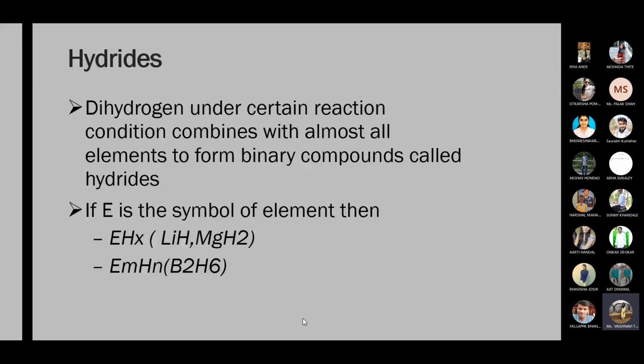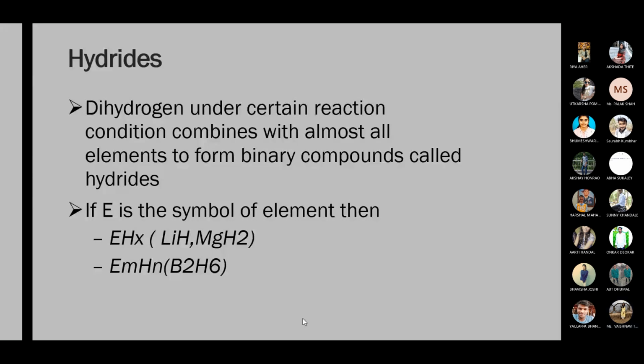This is the difference between these two, LiH and MgH2. Anyone can ask you a question like this: why not LiH2? Why only LiH? Or why not MgH? Why not MgH3 or MgH4? Because of the group oxidation state, the number of atoms is decided. We do not write it on our own; it depends on the group oxidation state.